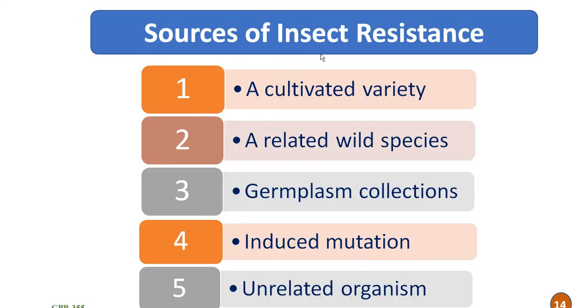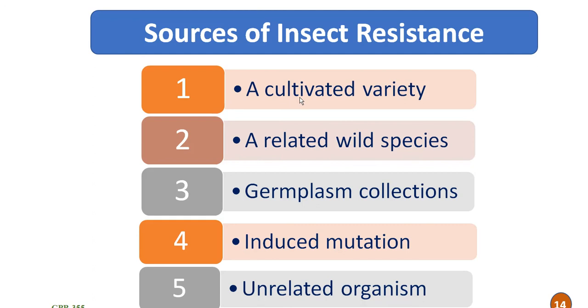Then, what are the different sources of insect resistance? There are five sources of insect resistance. First one is cultivated varieties. In some crops, genes for resistance may be found in normal cultivated varieties, that is cultivars. For example, in case of cotton, varieties like SRT1, DHY 286, PKV 081 and B 1007 are good sources for jassid resistance. So these are the cultivars which act as a source of insect resistance.